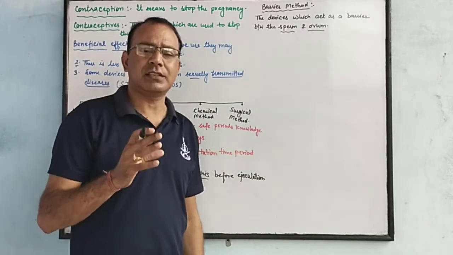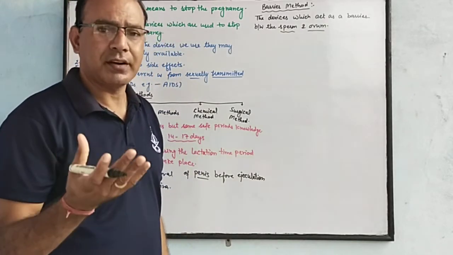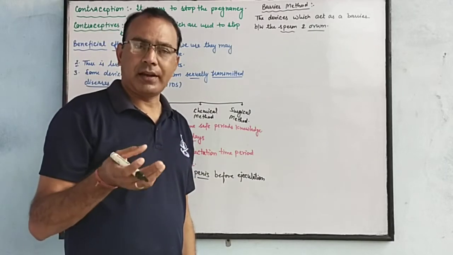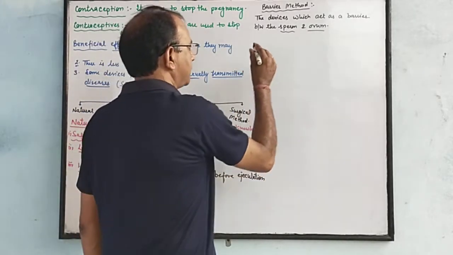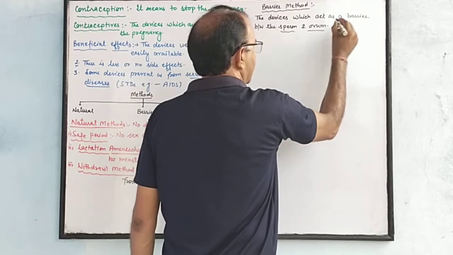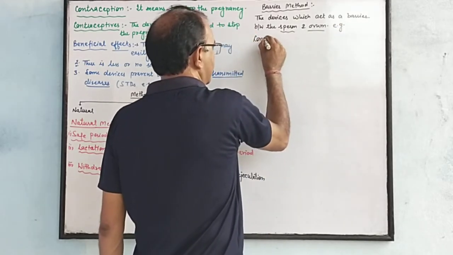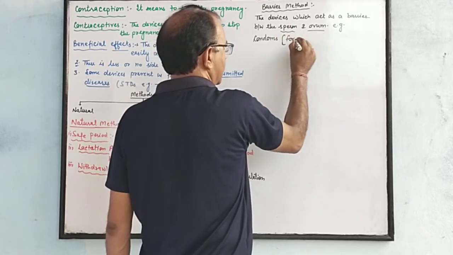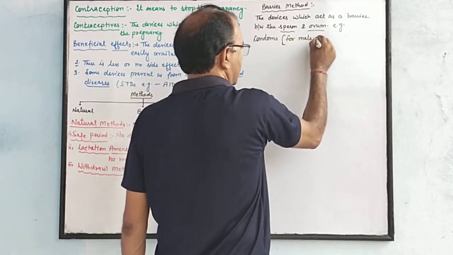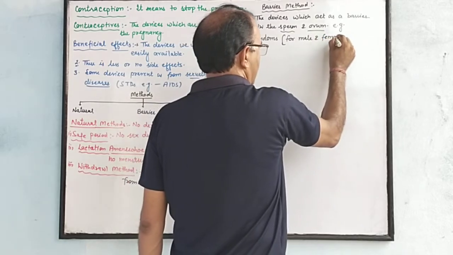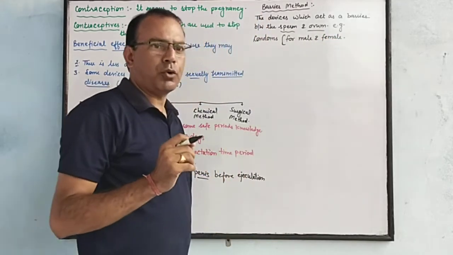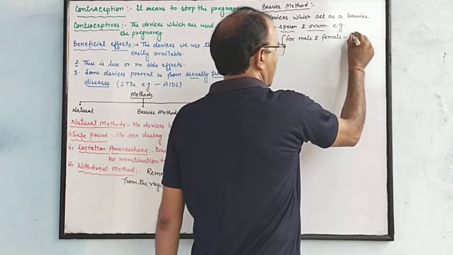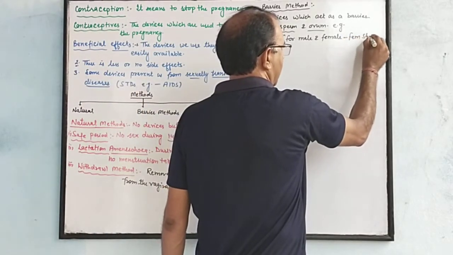These barrier methods are some devices made of rubber, such as condoms, male and female, cervical cap and diaphragm. For example, condoms for male and female. The female condom is known as Femshield.